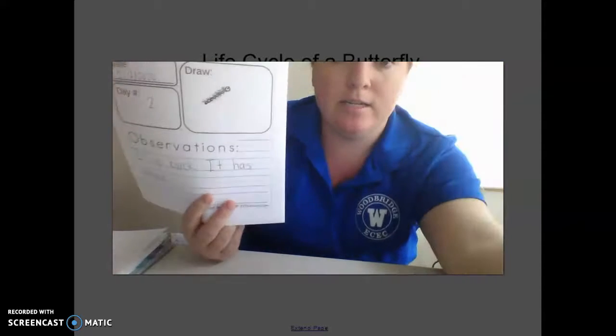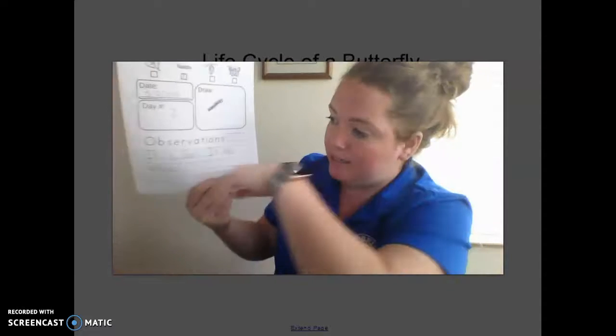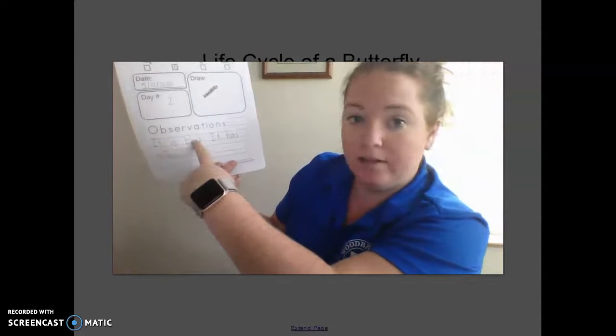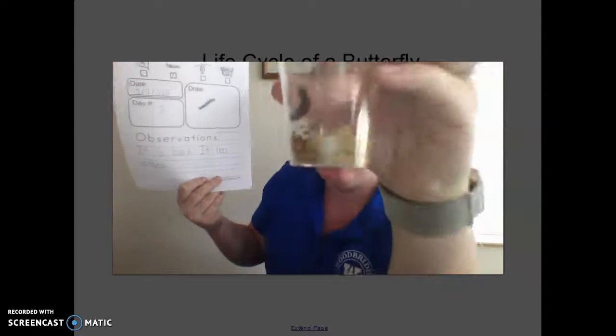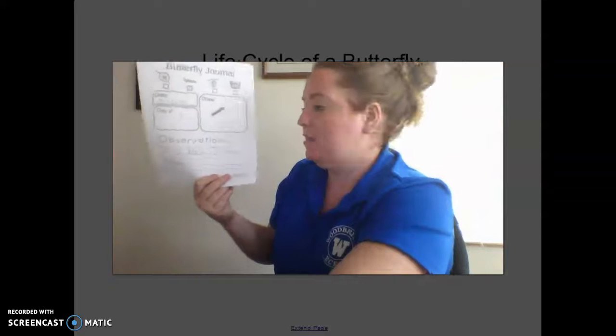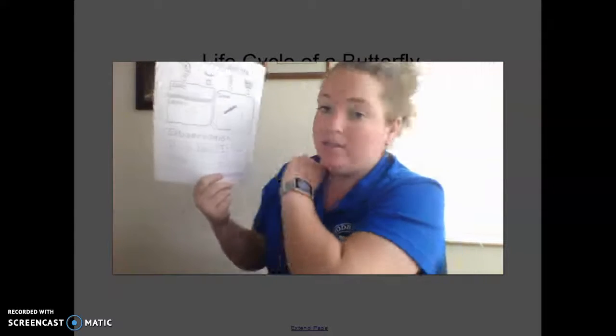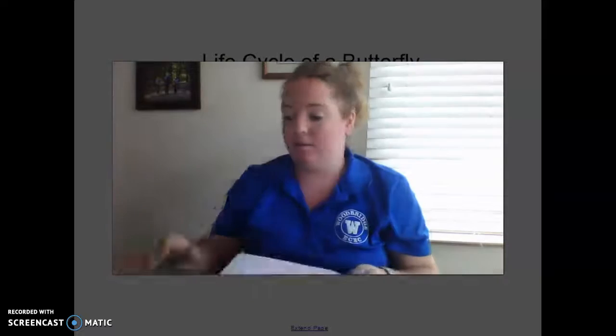So observations are what we notice about the butterfly. So what I noticed is that it is, what color? What color is that caterpillar? He's mostly black. So I said it is black. And I put it has spikes because I noticed that it had spikes on it.